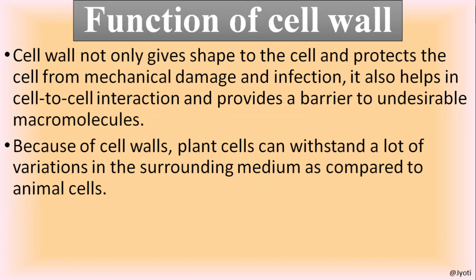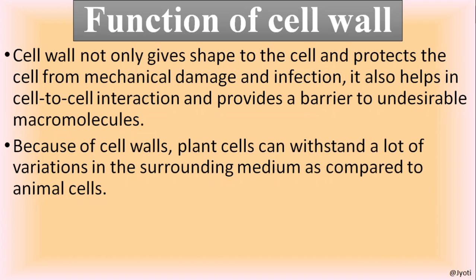Now, function of cell wall. The cell wall not only gives shape to the cell, it also protects the cell from mechanical damage and infection. It also helps in cell-to-cell interaction and provides a barrier to undesirable macromolecules.